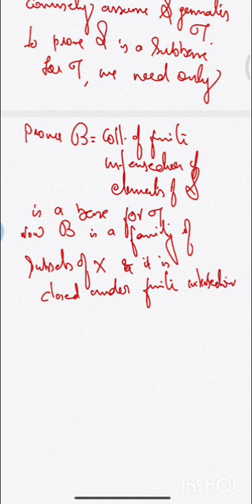And therefore, we can apply a theorem which was proved in the section on base for a topology, actually a corollary.